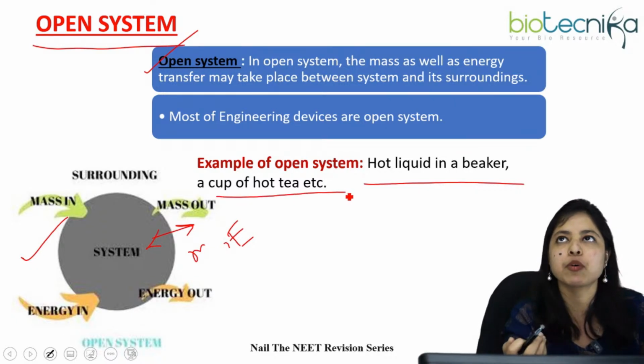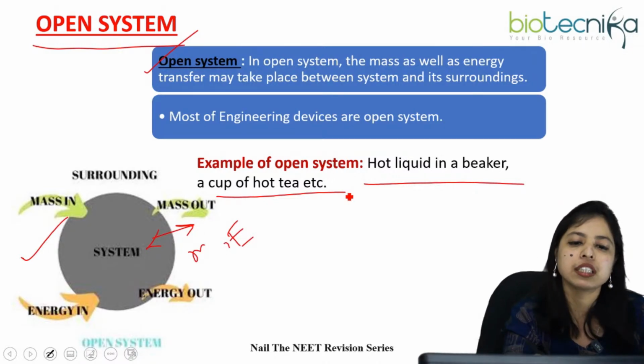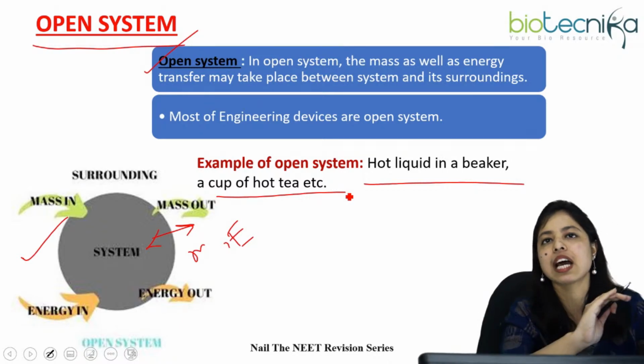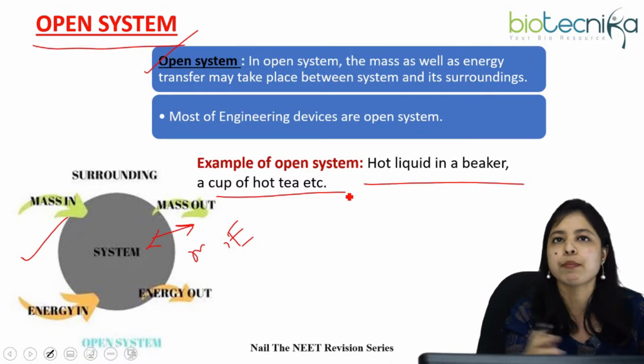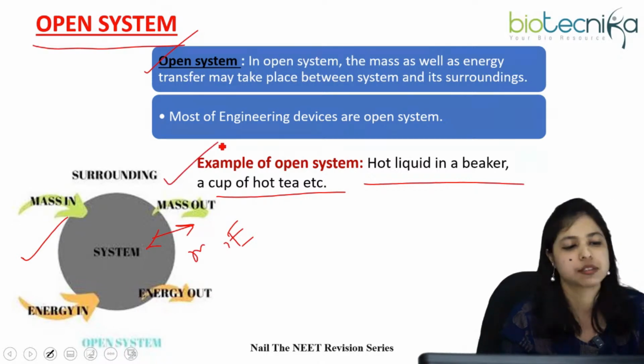Everything is called an open system. What else can we say? A bottle, a bottle containing water, right? A water bottle. If that is not covered, then we can say that is an open system. Because when it's not covered, definitely the mass or the water, or the energy or heat, everything can be transferred between the system and the surroundings. So this is an example of an open system. Clear?